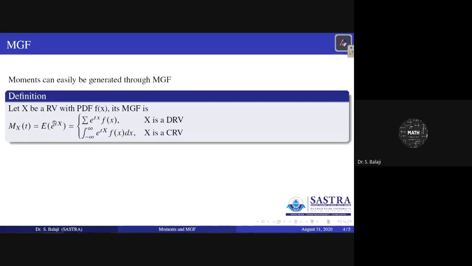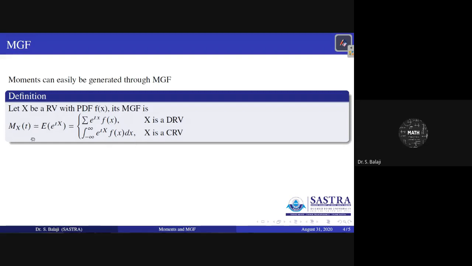About expectation of anything, it will be that function times the PDF, which you already know. Therefore, for a discrete random variable, the moment generating function is defined as the expectation of e power tx, therefore the summation of e power tx f of x. For a continuous random variable, it is defined as the integral from minus infinity to infinity of e power tx f of x dx. This is small x here, not capital X.